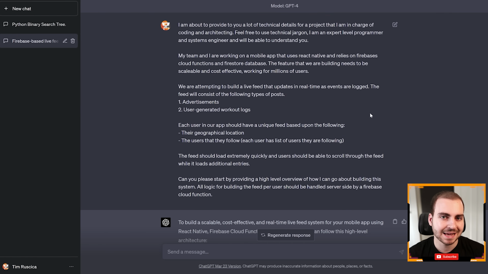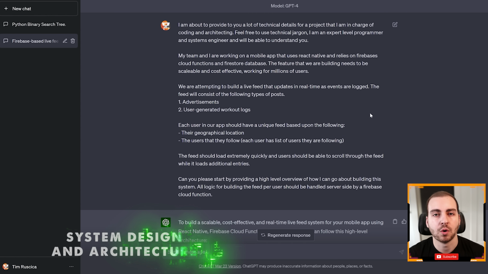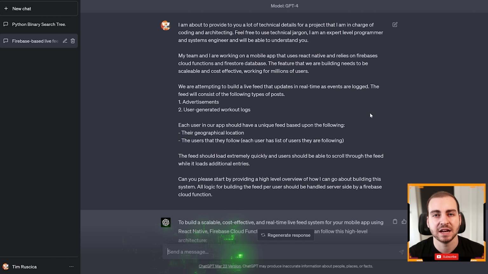All right, so for the next tip, you can use ChatGPT to help you do system design or implement different design patterns. So ChatGPT obviously knows about a lot of the main design patterns, and if you're trying to implement some kind of complicated system, oftentimes it's a good place to start to learn about different implementation approaches and to get an idea for how you might go about architecting a larger system.